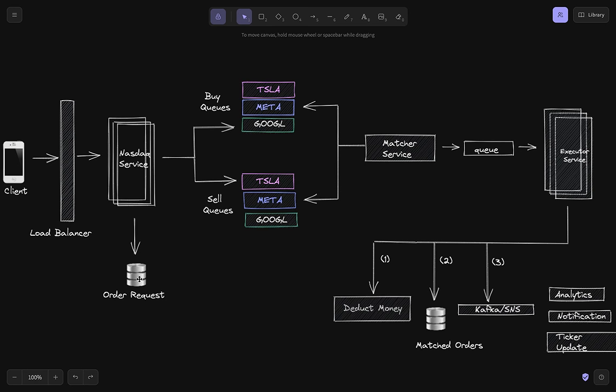So it's essentially a read and write heavy system. We need a lot of scale. The data storage scale is very high. Read and write requests are very high. So a NoSQL database would be the best solution for it. And also we don't need any ACID guarantees and other things here. Okay. So whenever the client submits the buy or sell order request, the NASDAQ service validates it and stores it into the order request database.